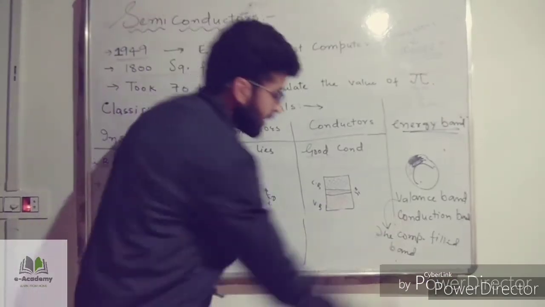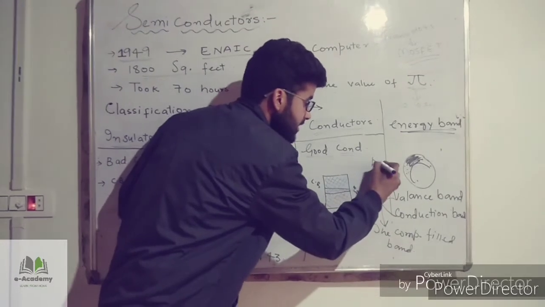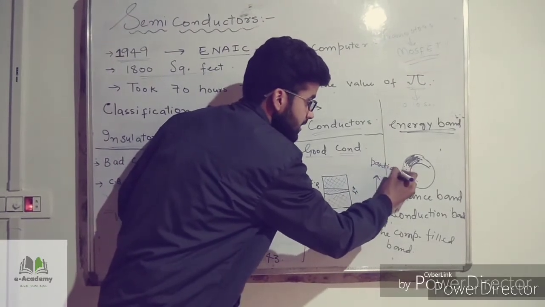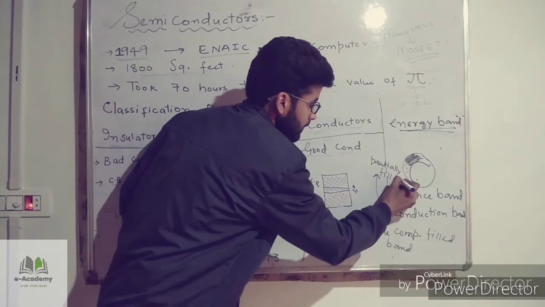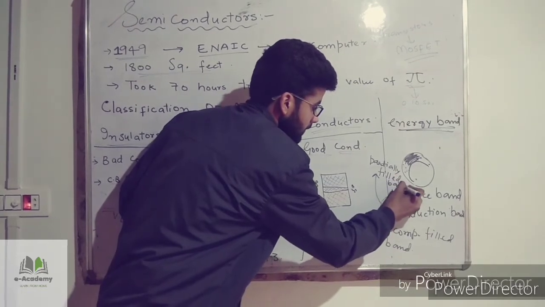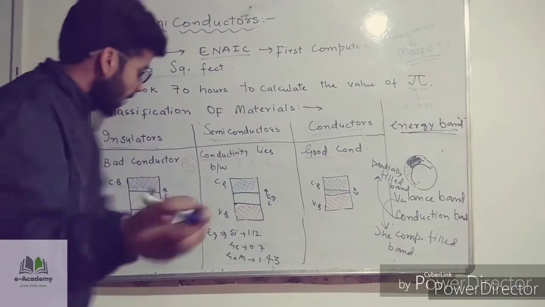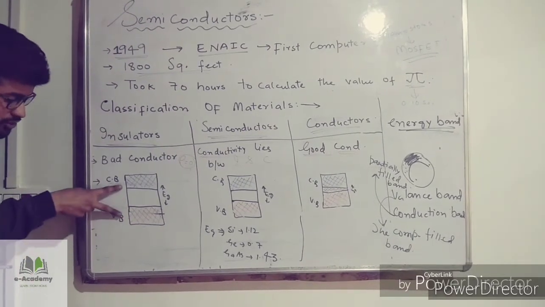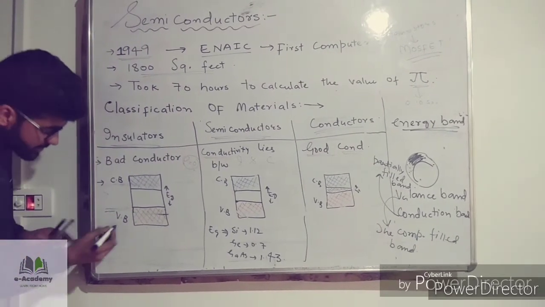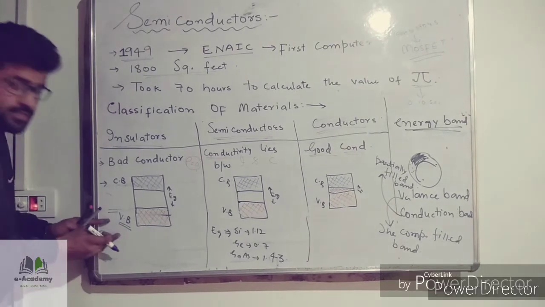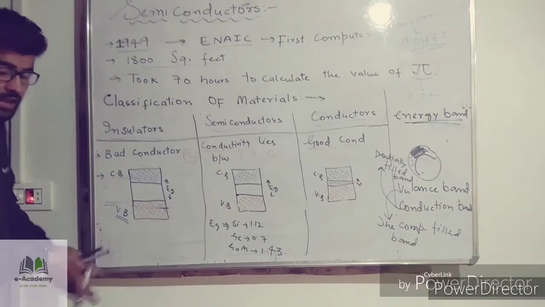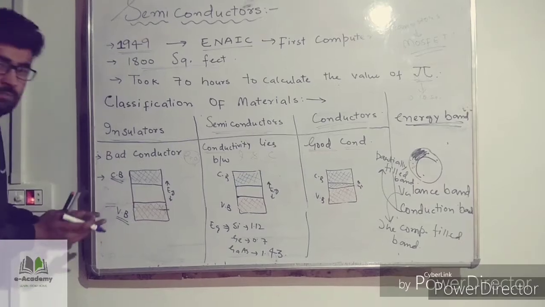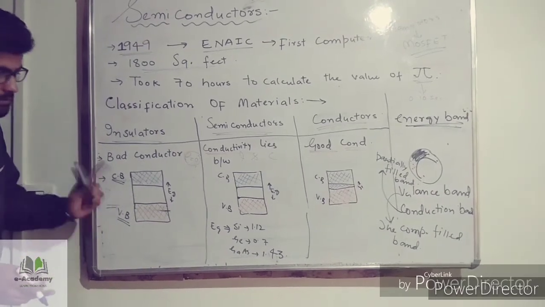And the conduction band is nothing but a partially filled band. Okay. Now I will show it here. In an insulator, we have these two bands. One is this valence band, which is a completely filled band, and the second is this conduction band, which is a partially filled band.